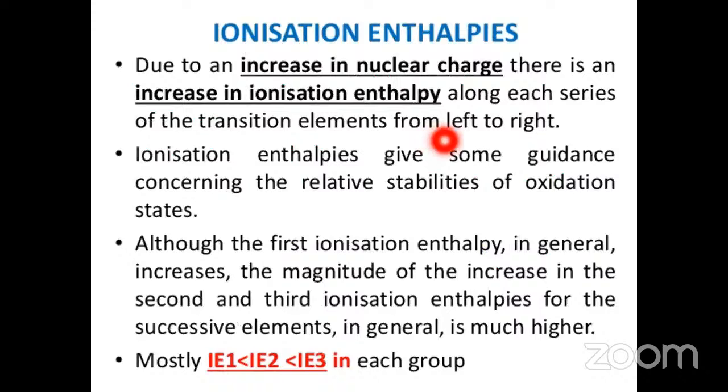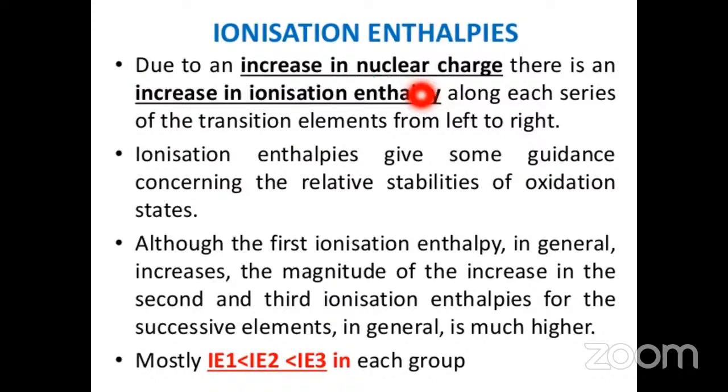Ionization enthalpies. What is the ionization enthalpy? The amount of energy required to remove an electron from a neutral gaseous atom to form an ion is called ionization enthalpy. Already we studied in first year what the ionization enthalpy is, and what the first and second ionization enthalpies are. I hope you know about the ionization enthalpies.